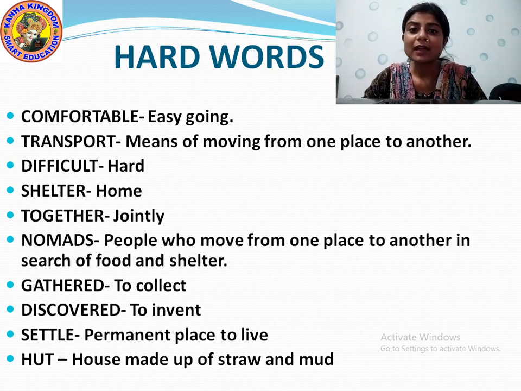Nomads are the people who move from one place to another in search of food and shelter. Gathered means to collect. Discovered means to invent. Settle is a permanent place to live. And huts are houses made of straw and mud.